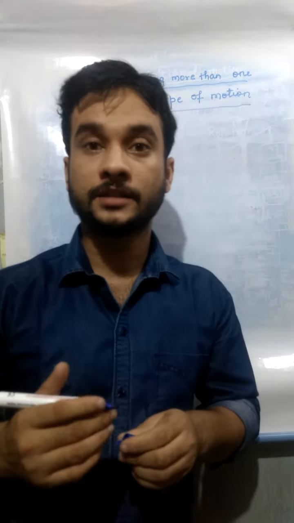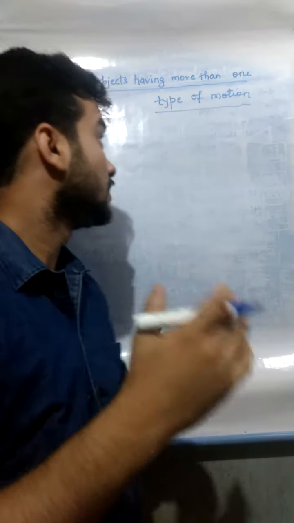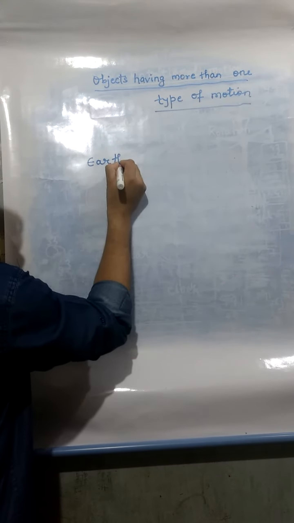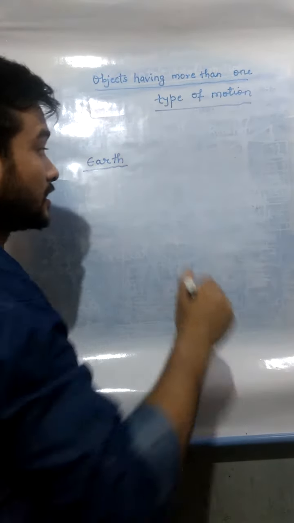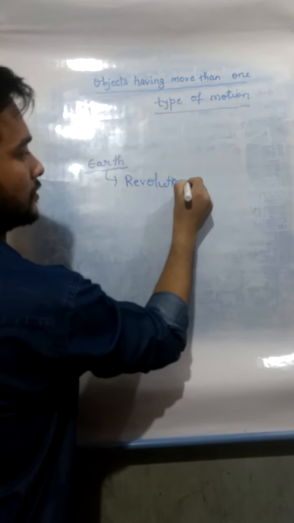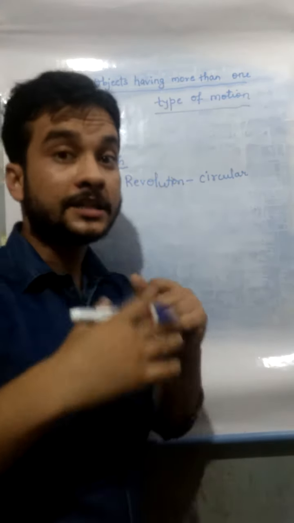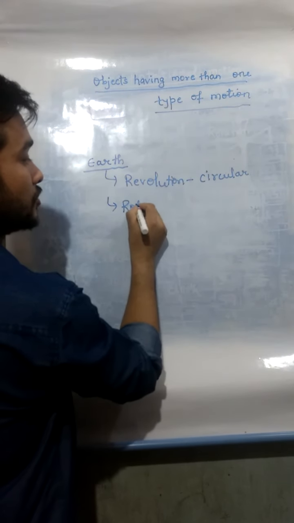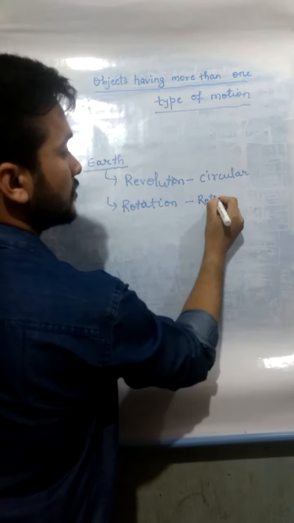Discuss some object which shows more than one type of motion. So let's describe the Earth. The Earth moves in its own orbit. The revolution of the Earth shows circular motion, and the rotation of the Earth on its own axis is known as rotational motion. Means the rotation of the Earth is a type of rotational motion.